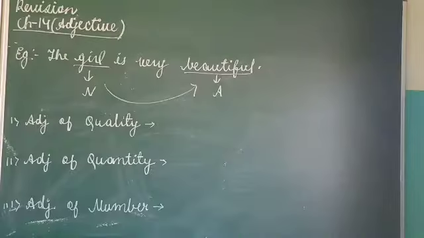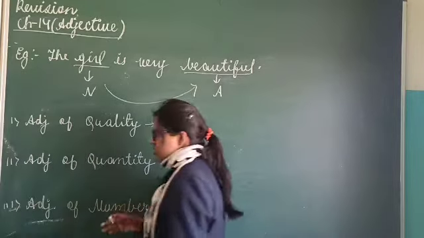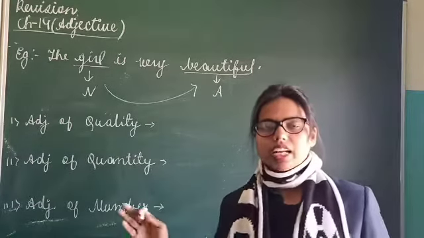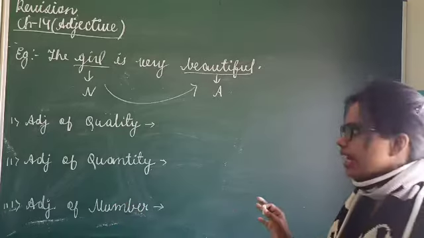Now let me write this. I will be explaining these three in short, and then I'll describe the remaining kinds of adjective.